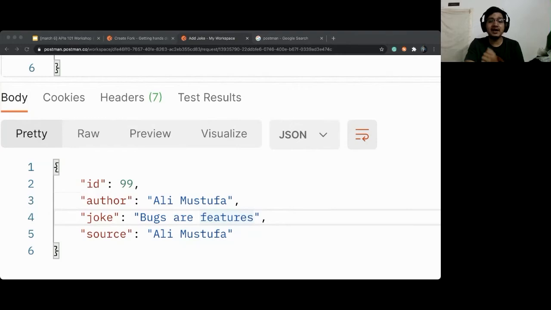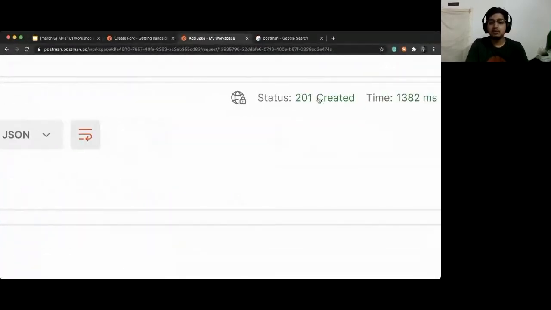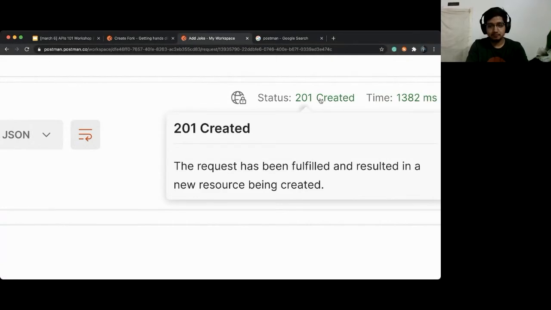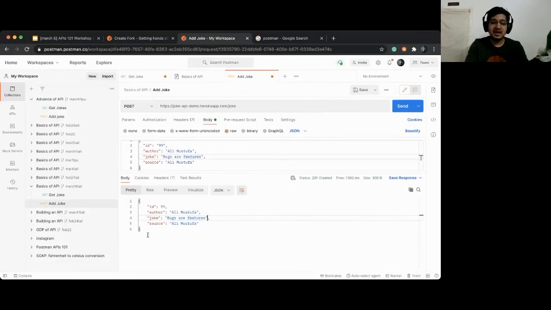Yeah, Himanshu, you need to add the body, right? Go to body, click on raw, click on JSON, and then you will be able to add a body. Copy paste the body from documentation. Once you have added this, it should return status 201 Created. If you get this as created, send me your ID in the chat.